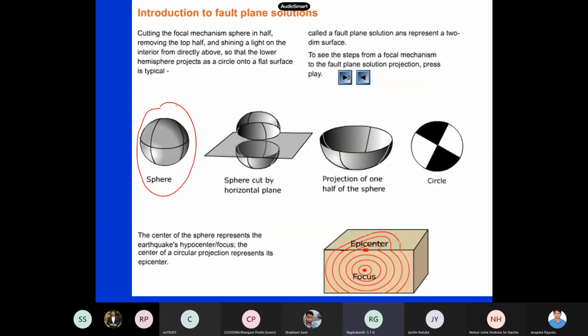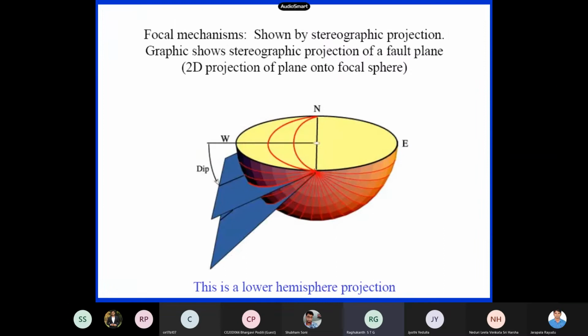Now how do they do this? This is my sphere. You cut it into two pieces and remove the top portion. So now I have a hemisphere kind of thing. Now we have to project this hemisphere onto the paper. If I see this is my fault plane, with some dip angle, I will put this fault plane in the sphere. This is my original fault plane. Now I have to project this fault plane onto the surface. This is my fault plane here.